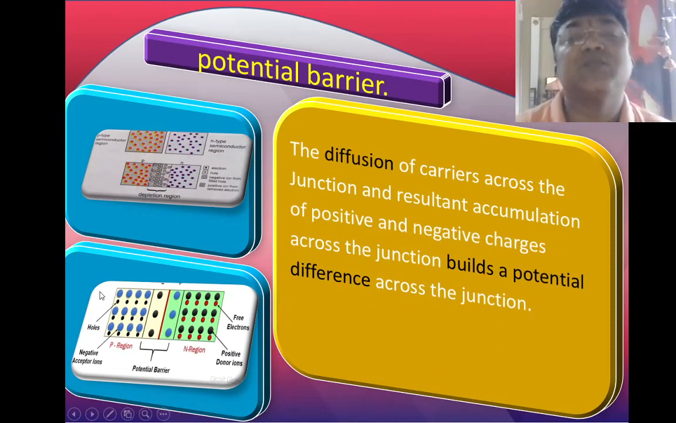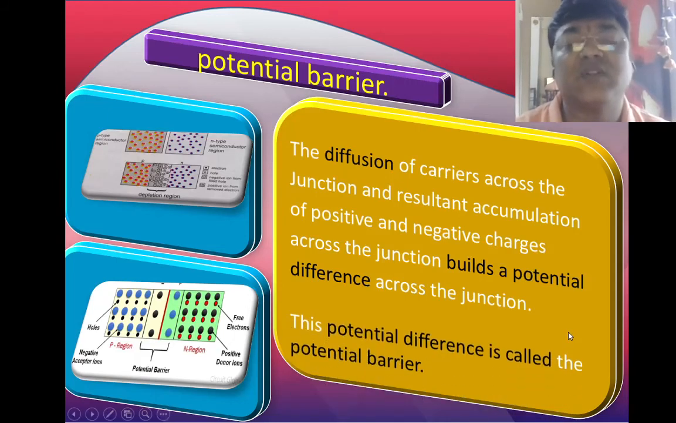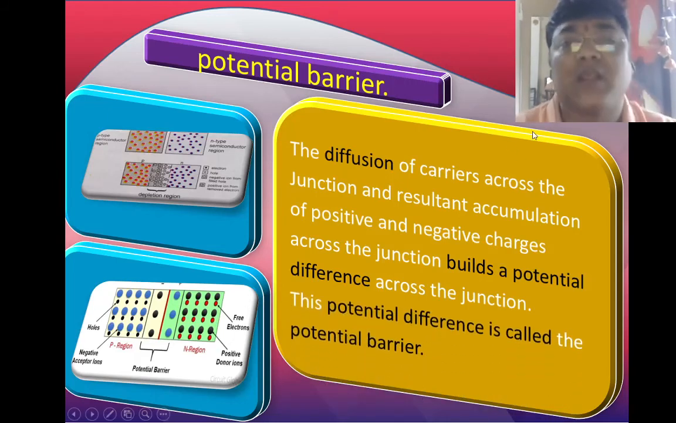Potential barrier means what? That we will see. The diffusion of charge carriers across the junction and the resultant accumulation of positive and negative charges across the junction builds a potential difference. So here we can see at the junction positive and negative charges. That is nothing but what? Potential difference, and this potential difference is called the potential barrier.